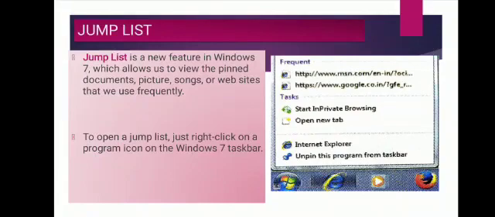Next is jump list. Jump list is a feature in Windows 7 which allows us to view the pinned documents, pictures, songs or websites that we use frequently, meaning those we have used recently. To open a jump list, just right click on the program icon on the Windows 7 taskbar. See, it is given on your screen.